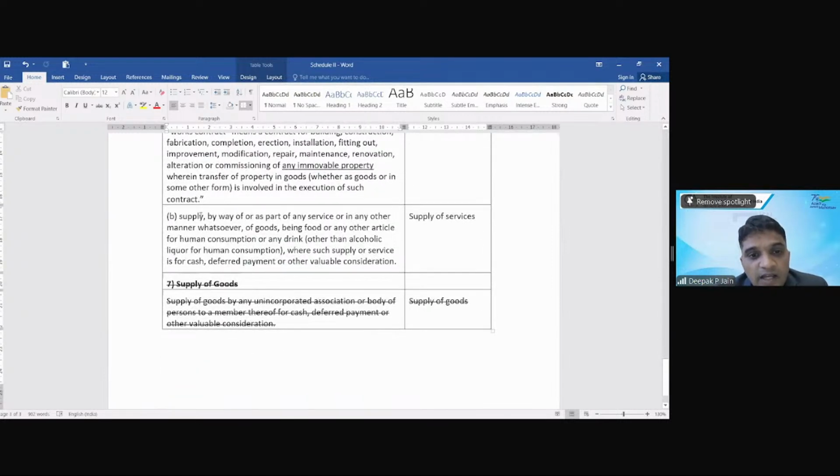Then supply by way of or as part of any service or in any other manner of goods being food or other article for human consumption. जब भी आप रेस्टोरेंट में जाते हो, खाना खाते हो, then same, जैसे मैंने क्वेश्चन पूछा था in terms of building, same question comes here. Do you go to a restaurant to eat the food or something else? जैसे आप एक रोटी खाते हो, जब आटा खरीदने जाते हो या फिर रोटी खाने जाते हो आप?